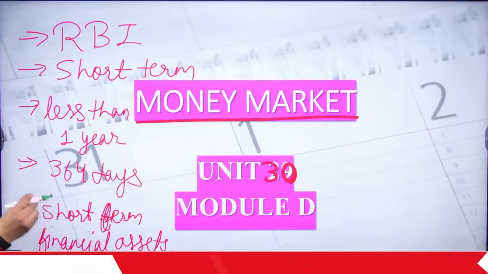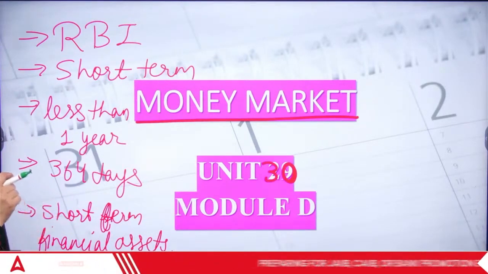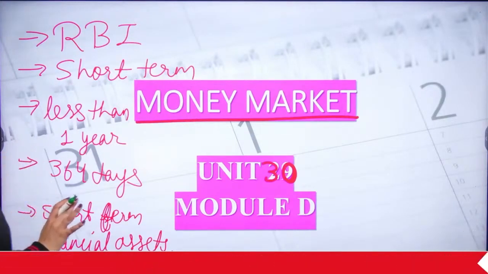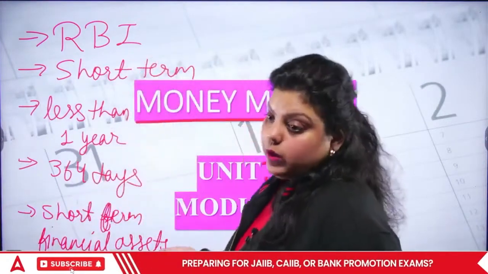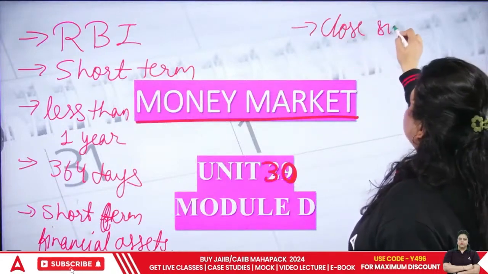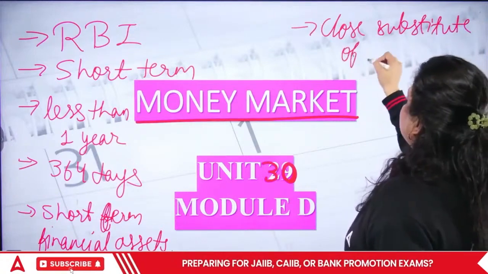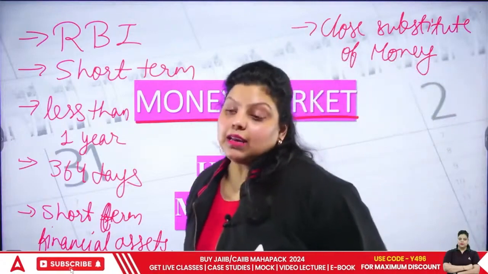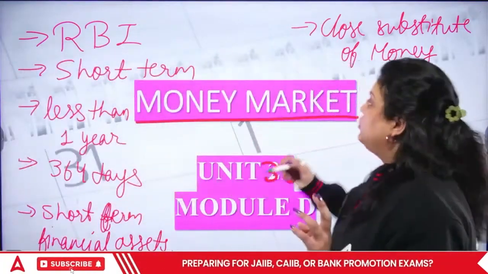To perform as close substitutes of money. It means short-term financial assets, their maturity period will be less than 1 year, but they are the close substitute of money. What does this mean? Close substitute of money. This means that it can be easily converted into cash. You can easily convert them into the cash. That is known as close substitute of money.